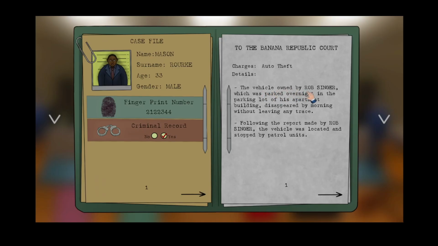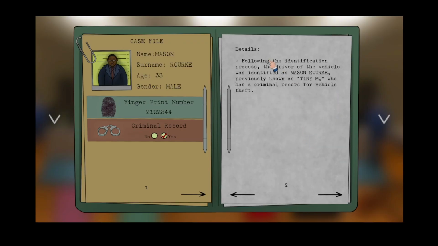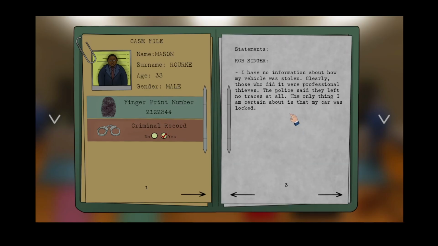The vehicle owned by Rob Singer, which was parked overnight in the parking lot of his apartment building, disappeared by morning without leaving any trace. Following the report made by Rob Singer, the vehicle was located and stopped by patrol units. Following the identification process, the driver of the vehicle was identified as Mason Rourke, previously known as Tiny M, who has a criminal record for vehicle theft.